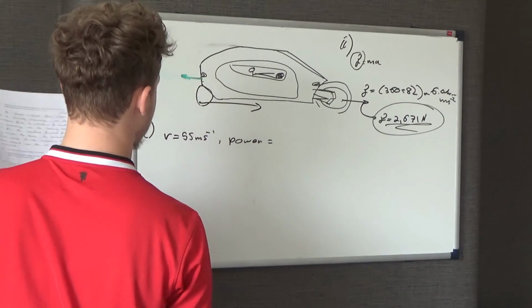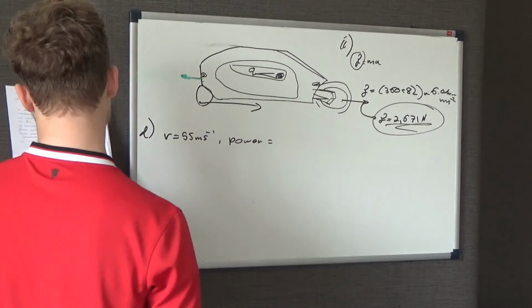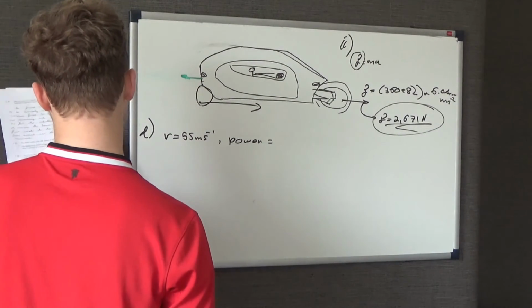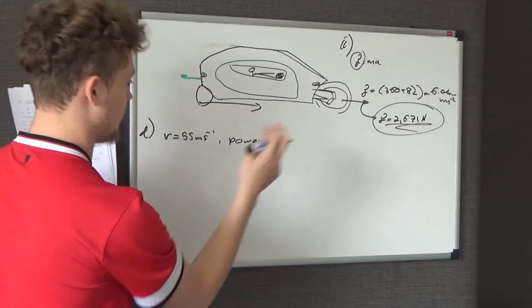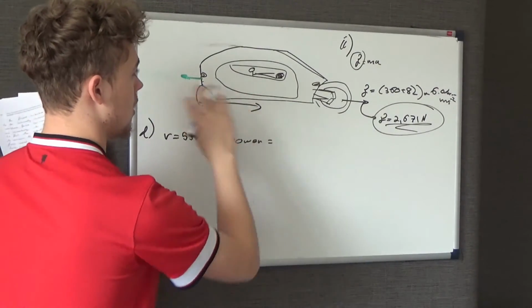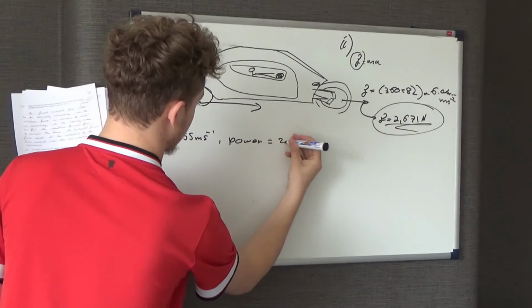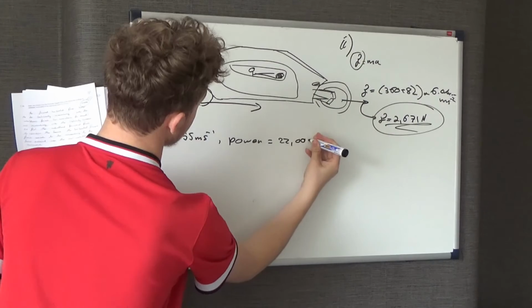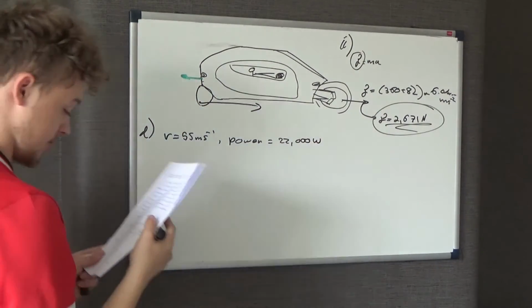Normally when it mentions useful, it's something about efficiency, but in this case, the useful power output is the power output provided to the wheels. In other words, it's the power going forwards, so that is 22,000 watts. Calculate the horizontal resistive force.